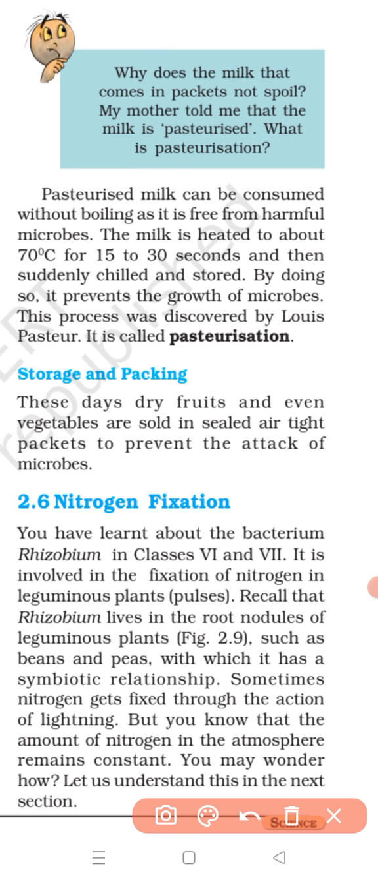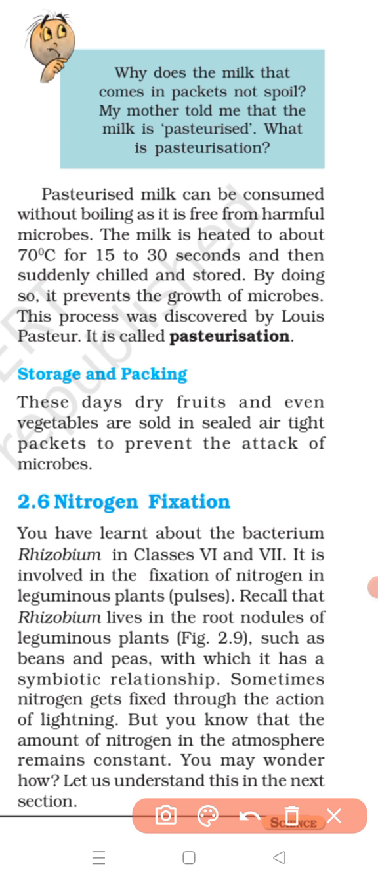The milk is heated to about 70 degrees Celsius for 15 to 30 seconds. Then most of the bacteria present in milk will get killed. Next, the hot milk is cooled very quickly to a low temperature to prevent any remaining bacteria from growing further.